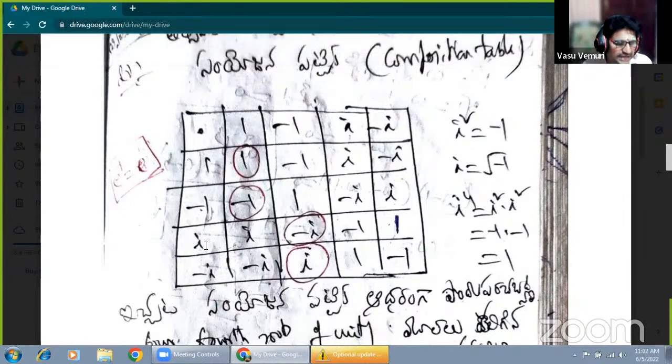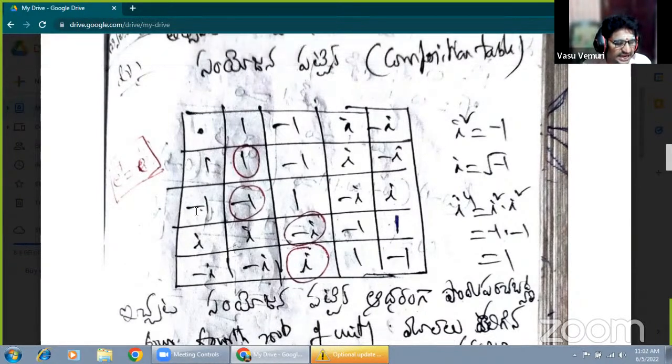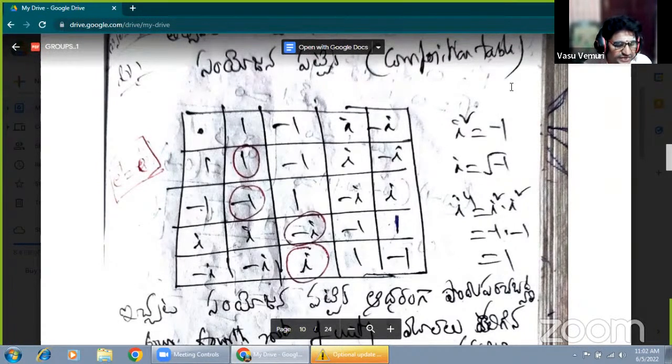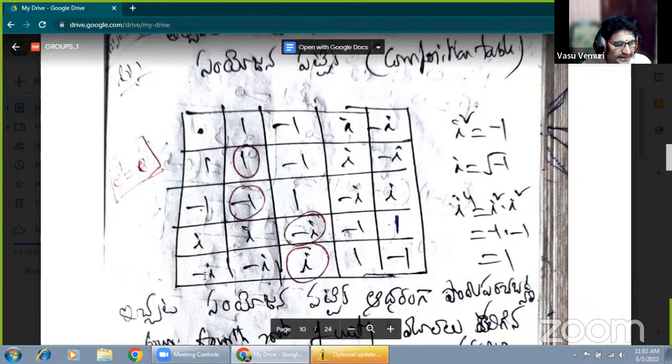Now, in the same manner, i is also multiplying with these elements. i into 1, i into minus 1, minus i into i means i square. i square value is minus 1. Now i into minus i, plus into minus is minus, and here minus i into i is i square, minus 1, minus of minus is plus 1. Minus i is also multiplying with each and every element given in the set. Minus i into 1 is minus i, minus i into minus 1 is plus i, minus i into i is minus i square, that is plus 1. And minus i into minus i, again minus into minus is plus, i into i is i square, the value is minus 1.